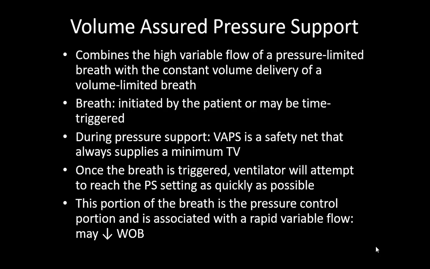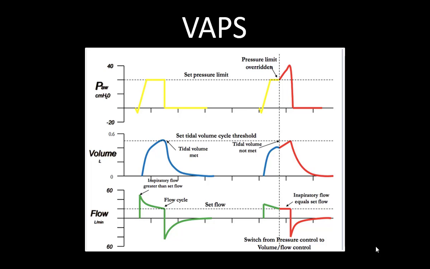Volume assured pressure support is a safety net that applies a minimum tidal volume. Once a breath is triggered, the ventilator will attempt to reach the pressure support setting as quickly as possible, so it will give a maximal inspiratory flow. This portion of the breath is the pressure control portion and is associated with a rapid variable flow. This rapid variable flow can decrease work of breathing in such patients, because the moment the patient starts taking inspiration, flow is given to him. This is how it works.